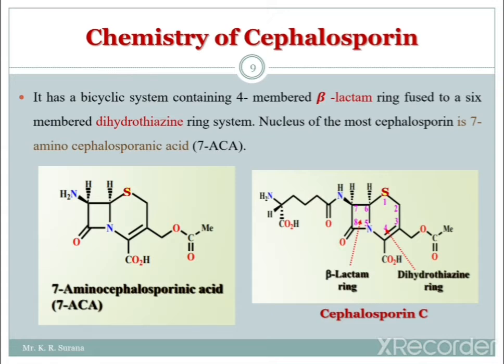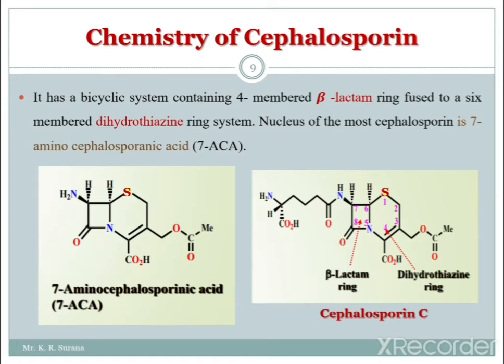The nucleus of most cephalosporins is 7-amino cephalosporanic acid. So this 7-amino cephalosporanic acid is the main nucleus. Here the structure of 7-ACA, meaning 7-amino cephalosporanic acid, is given. Also the structure of cephalosporin C is given with numbering. The sulfur has the first number in the structure of cephalosporin C. At the 3rd position there is an ester, and at the 4th position there is a carboxyl group.